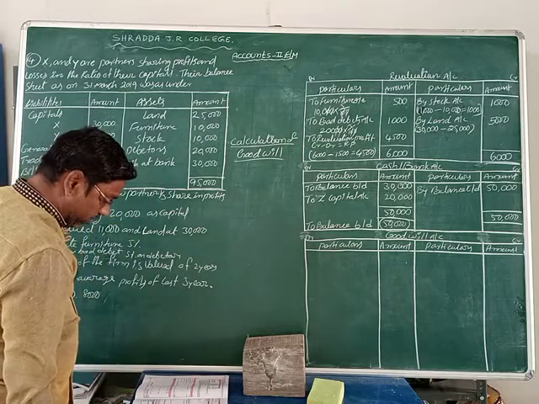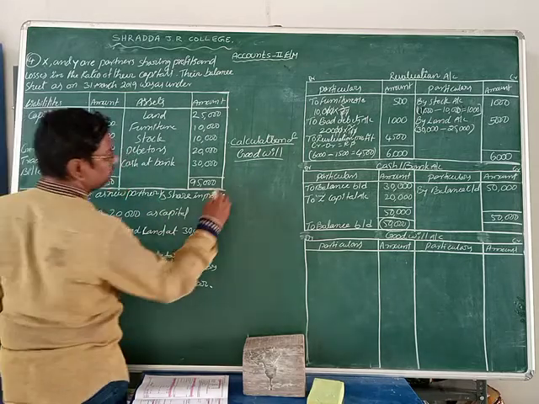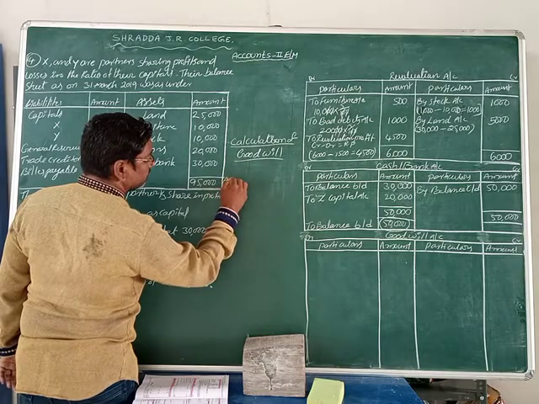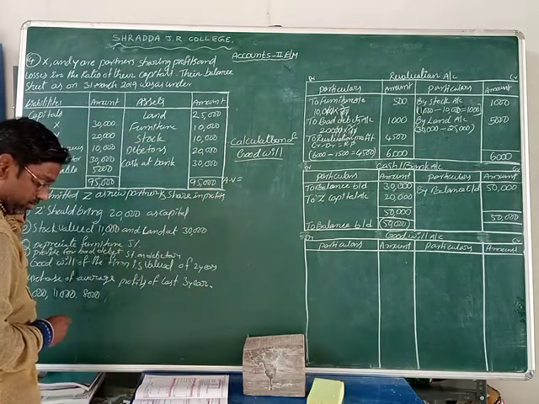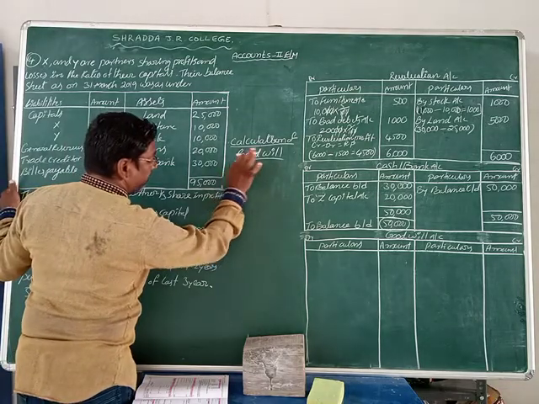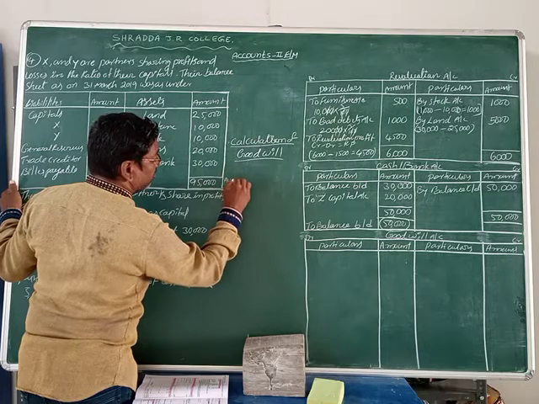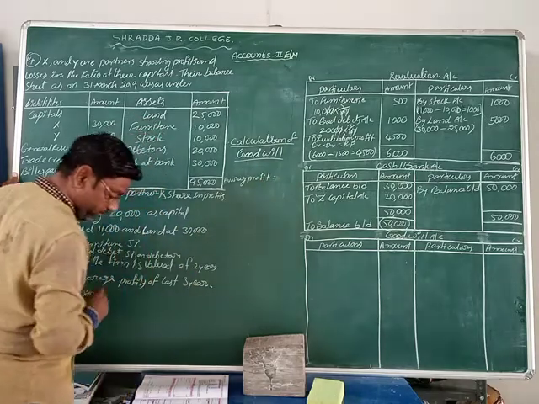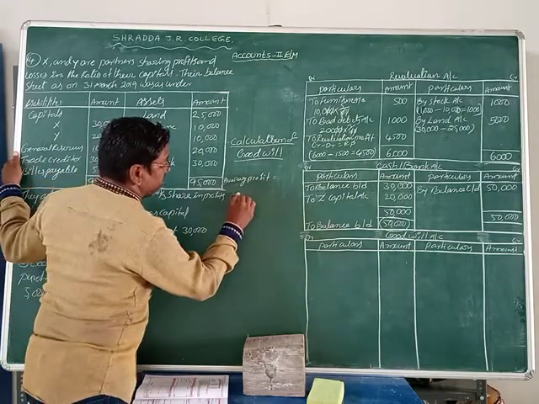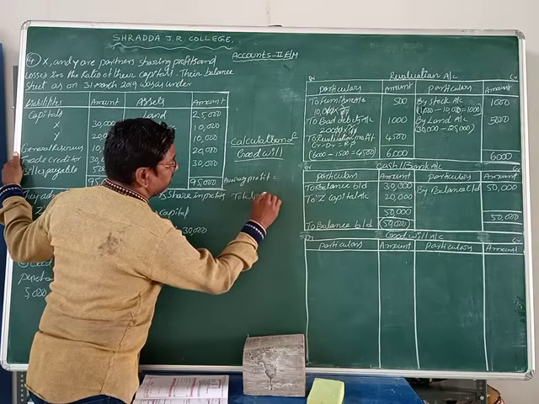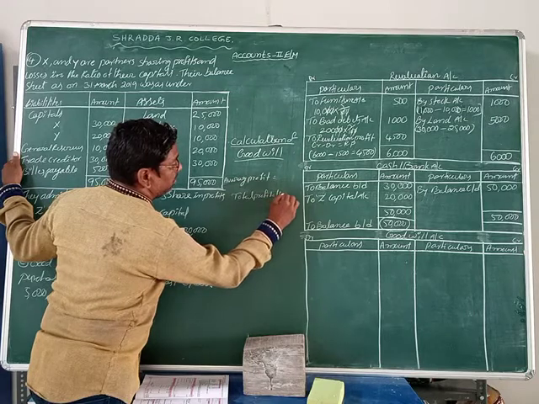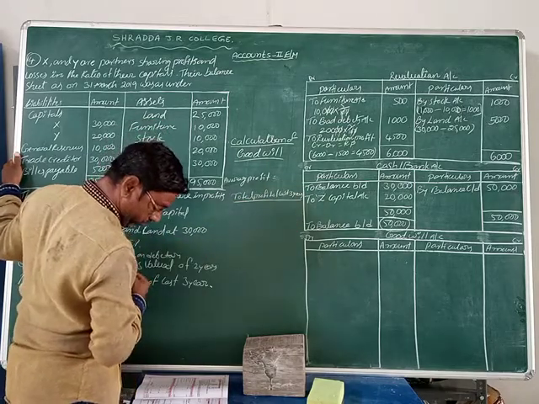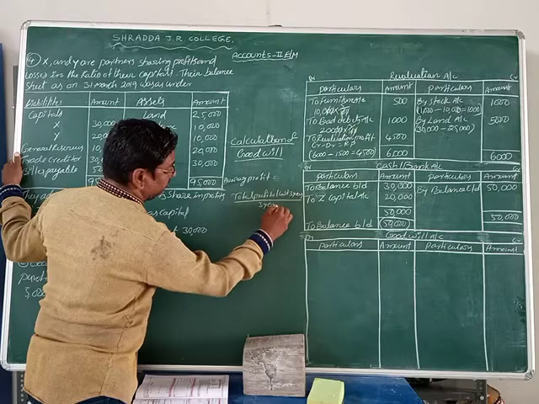Okay, now write down here: average profit equals total profit of the last 3 years divided by 3 years.